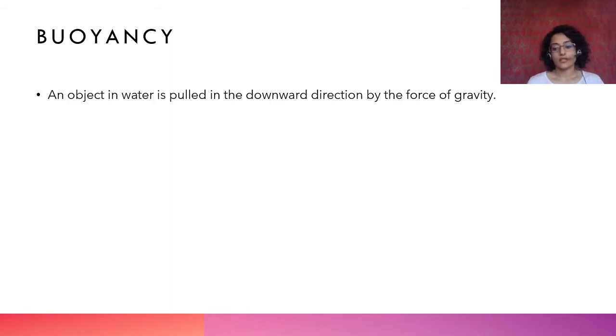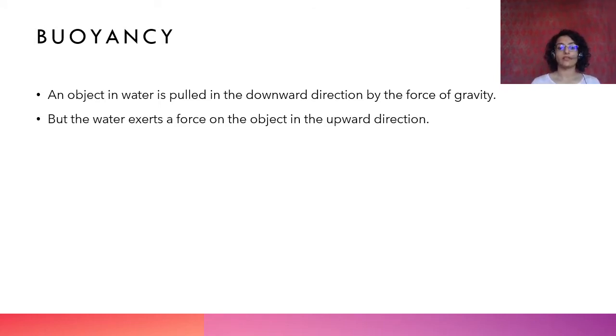So an object, you have to remember that even in water, like every other object, an object in water is pulled downward due to the force of gravity. There is a force that is acting downward, that is called gravity. But the water also exerts a force on the object in the upward direction, right? So gravity is acting downward like this, and buoyancy is acting upward like this.